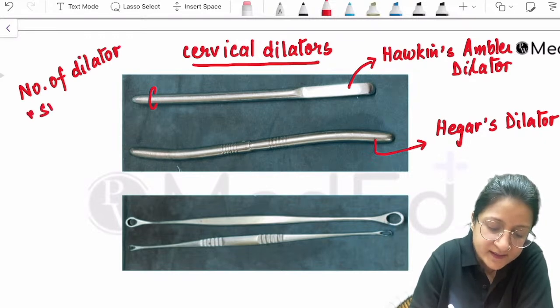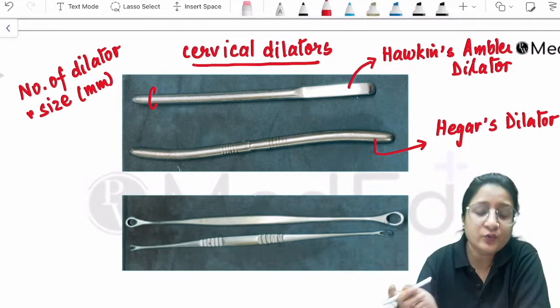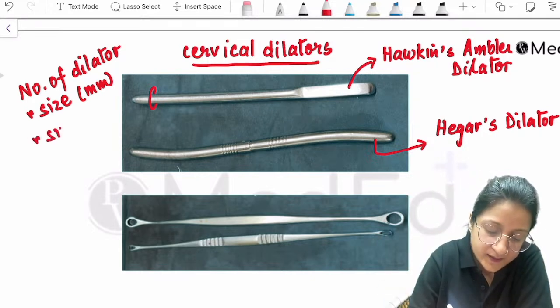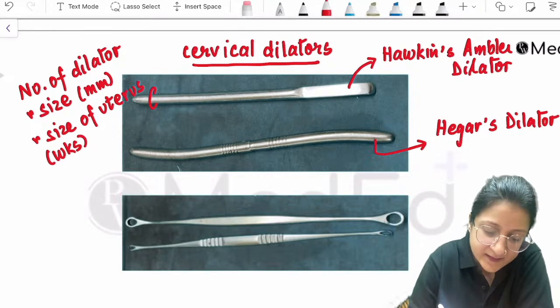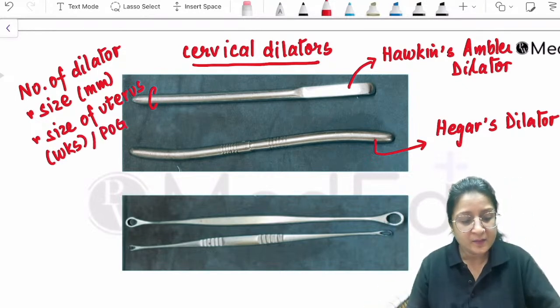The number of the dilator corresponds to the size of the dilator in millimeters. And the dilator that we are going to use is going to correspond to the size of the uterus in weeks. That is the same as the period of gestation. Keep that in mind.